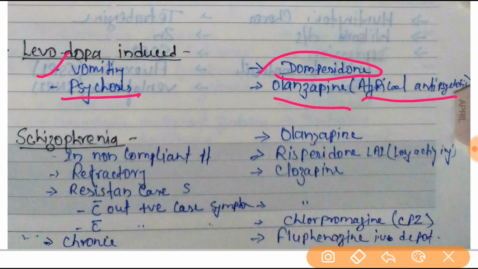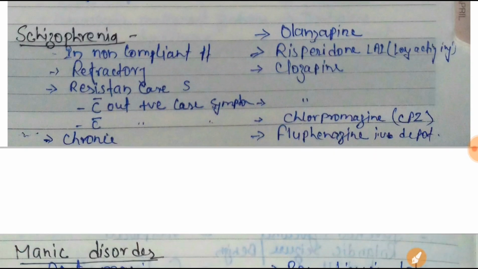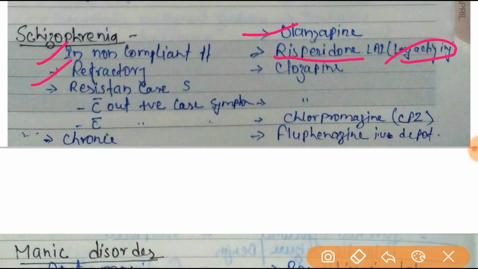Next one is schizophrenia. Schizophrenia is the most commonly asked question. The drug of choice for schizophrenia will be olanzapine, and in a non-compliant patient, risperidone is the drug of choice. This is the long-acting drug of choice. And in case of refractory schizophrenia, clozapine will be the drug of choice.